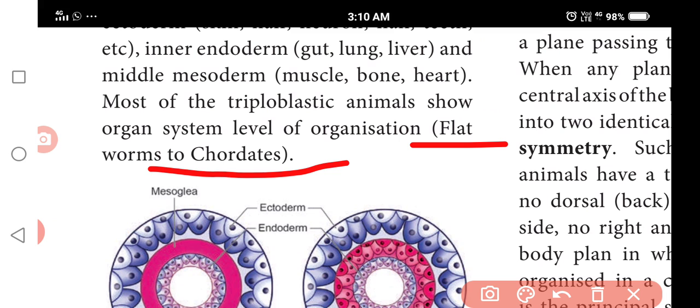Do you understand? In the embryonic development of the embryo, it forms 3 layers: ectoderm, endoderm, mesoderm. In diploblastic animals, the tissues come from the external ectoderm and internal endoderm.